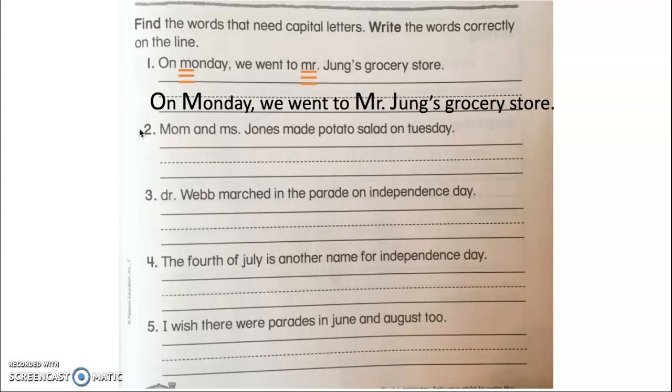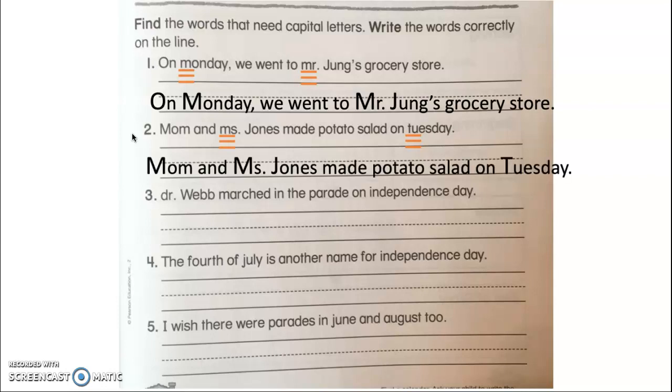Okay, the 2 words should be Miss and Tuesday. Miss, again, is the title of a person. Tuesday is a day of the week. So write that whole sentence on your whiteboard the right way. And like I said, if you have to pause the video so you have time to do it, go ahead and do that. Your sentence should look like this. Mom and Miss Jones made potato salad on Tuesday.